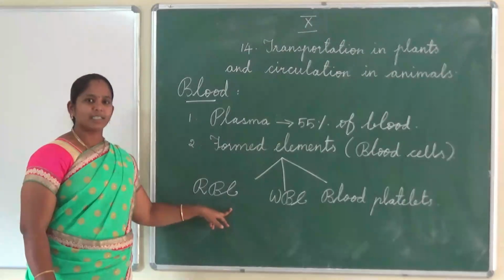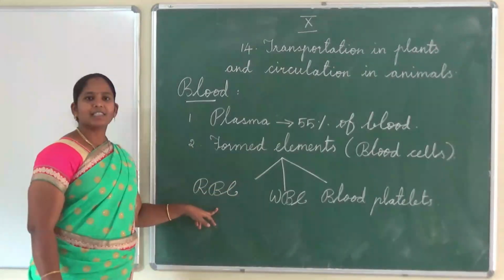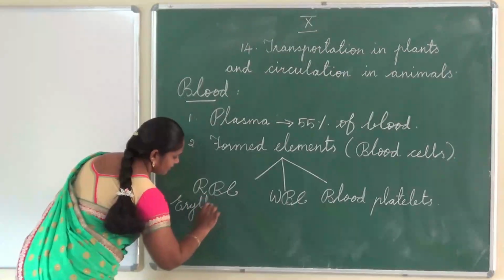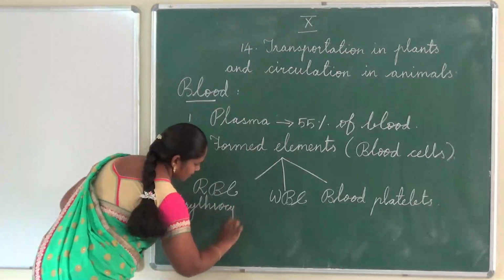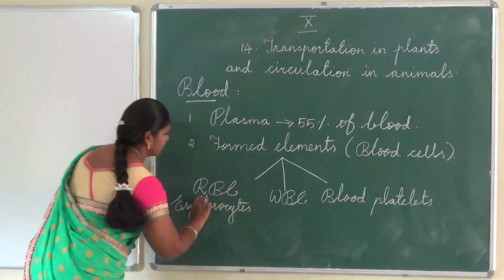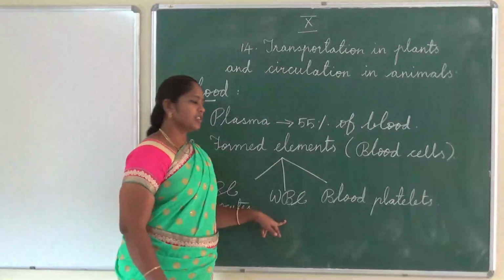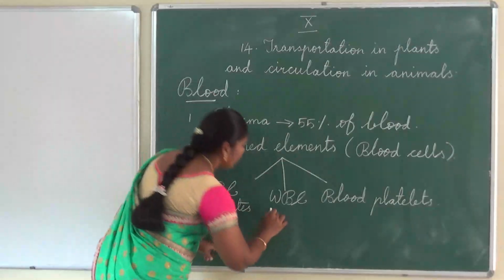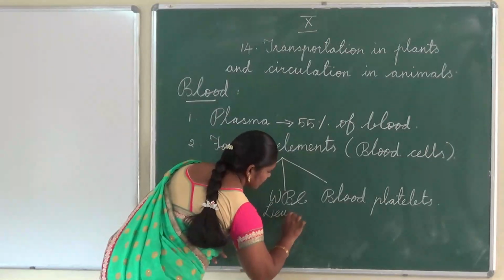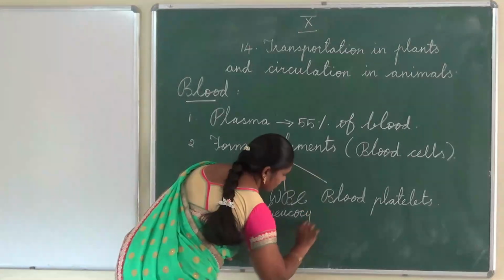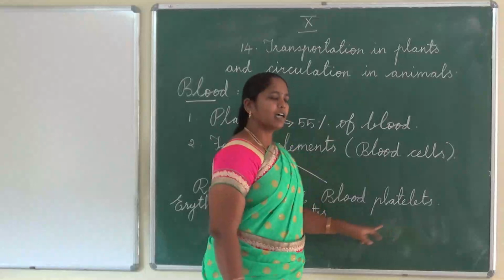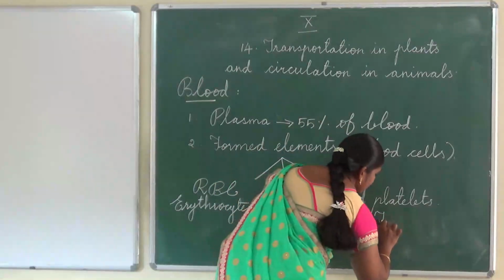Red blood corpuscles. It is otherwise called erythrocytes. WBC. The expansion of WBC is white blood corpuscles or leukocytes. Blood platelets are otherwise called thrombocytes.